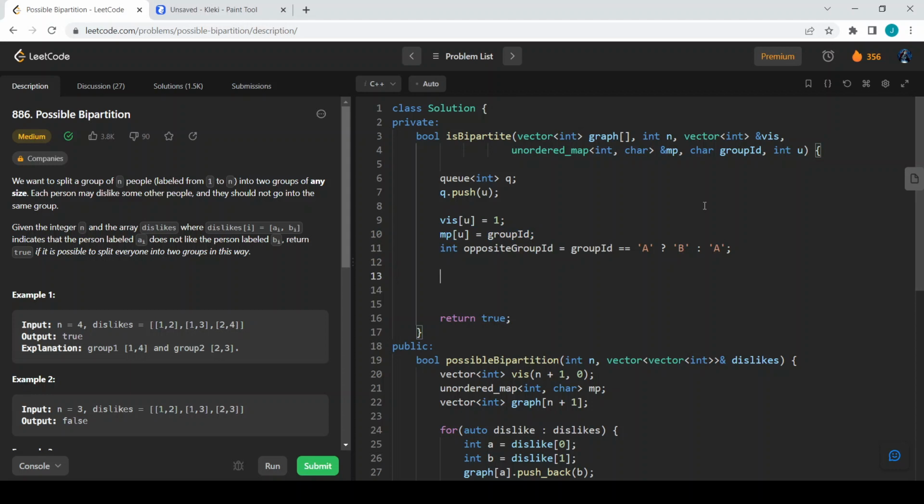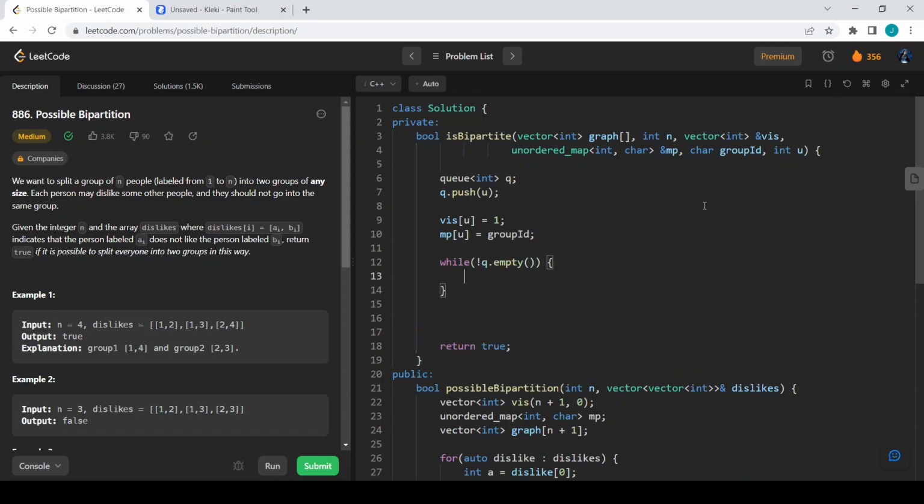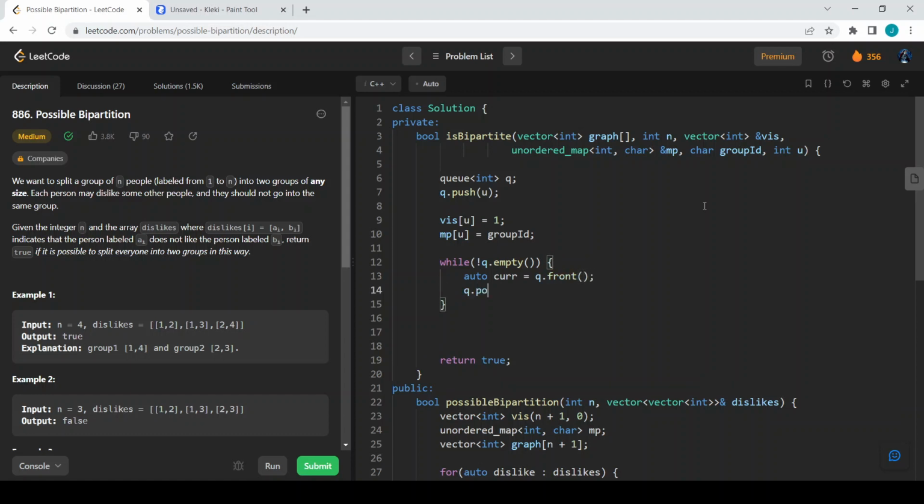I think this opposite group ID can be taken into our while loop. So now our standard BFS algorithm looks like this: while my queue is not empty, I will first pop out auto current node is equal to q.front, and q is popped out.